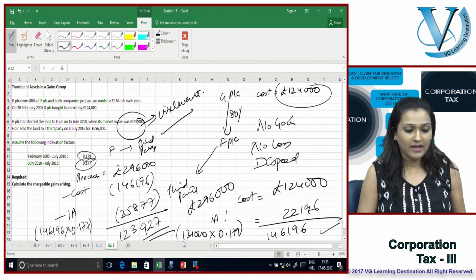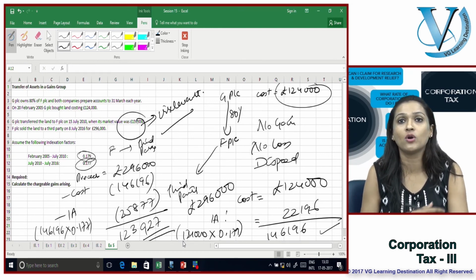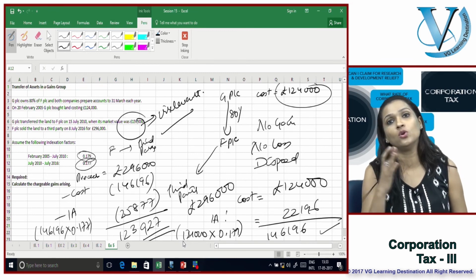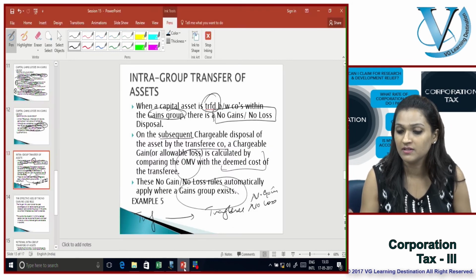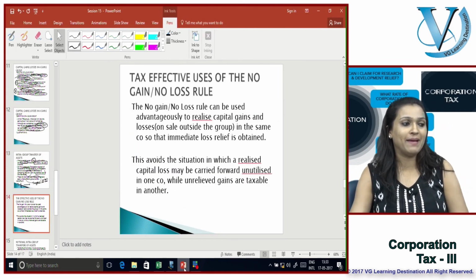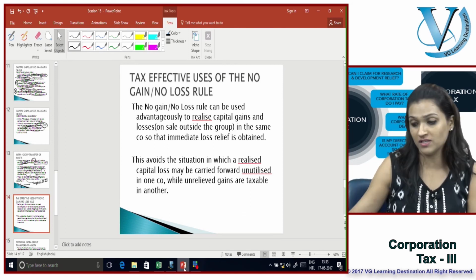So very simply, transfers within the company, within the gains group, are basically not an actual transfer. They are considered a no gain, no loss transfer. Let's get back to the rules. Now, how can I make use of these transfers?